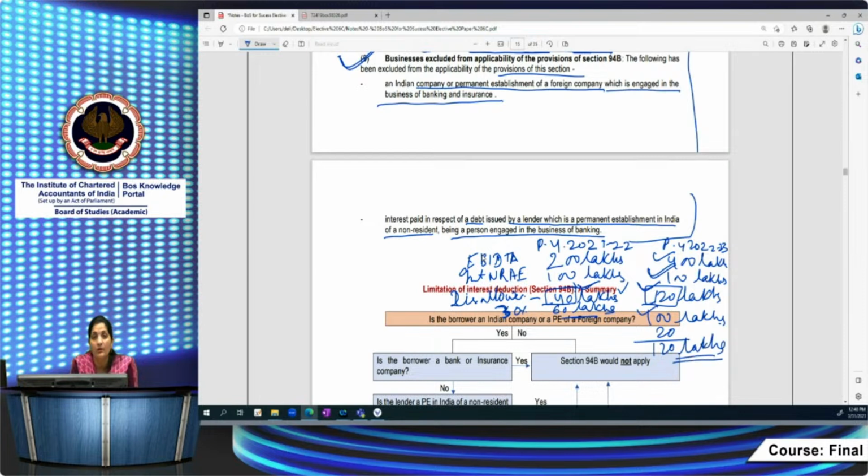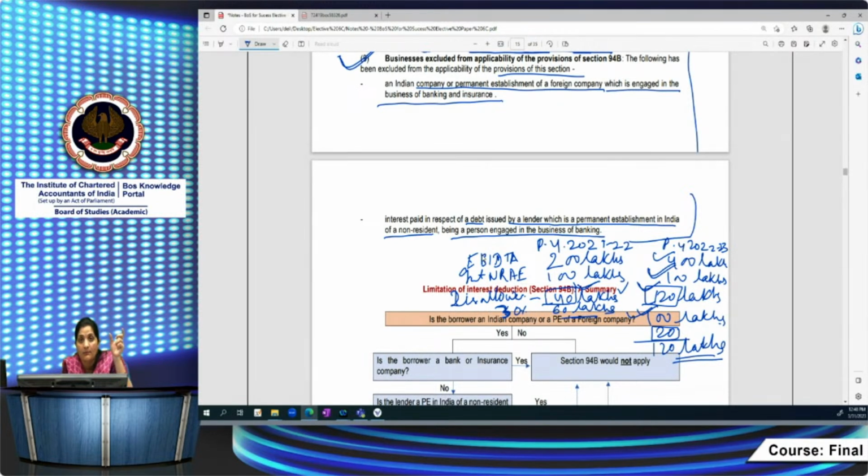So this computation is also again very important, right? So here you have to restrict it. If the question gives you the information relating to 2 previous years, suppose, and they have given some carry forward amount, then you have to compute the amount of interest which is allowable during the previous year 22-23 by applying this provision.